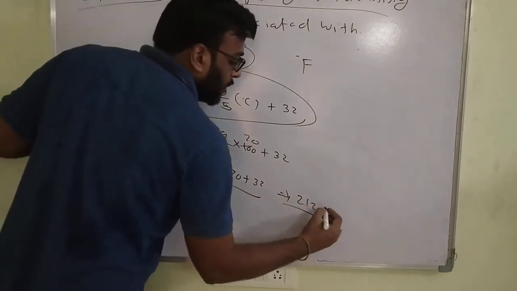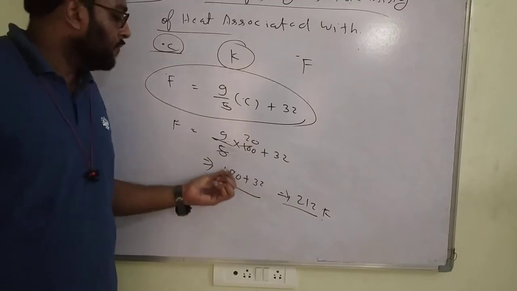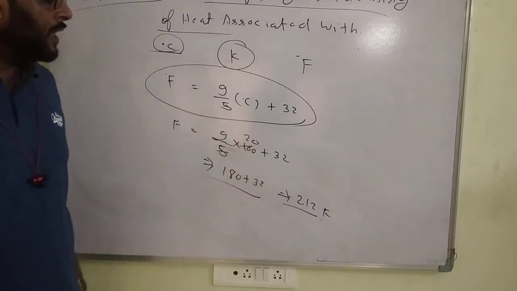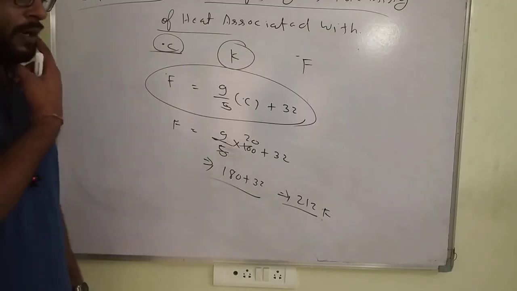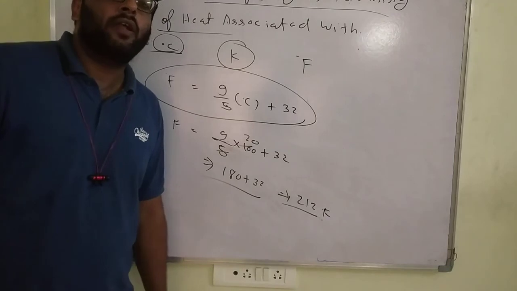So we have converted 100 degrees Celsius to a value of 212 Fahrenheit.